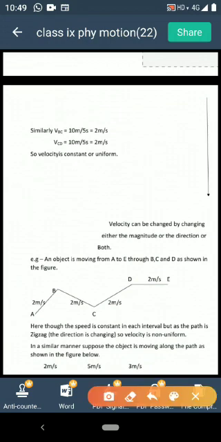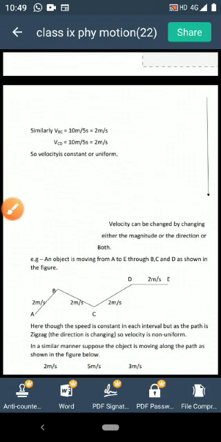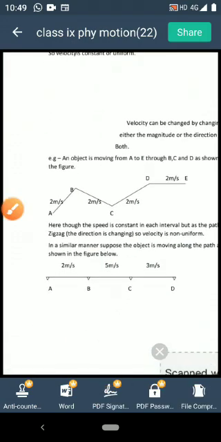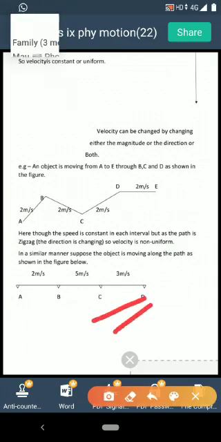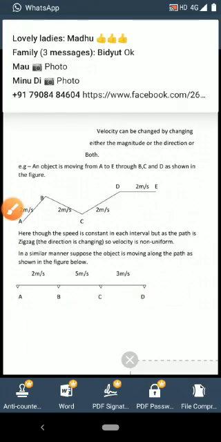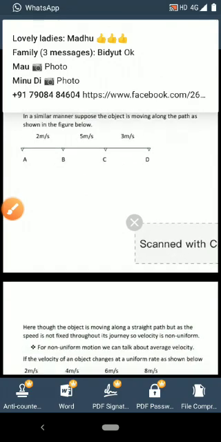In each interval the speed is fixed, but as the path is zigzag, the direction of motion is not fixed, so velocity is non-uniform here. Next example: the object is moving along a straight path, but as the speed is changing, velocity is non-uniform here. So this is your uniform and non-uniform velocity.